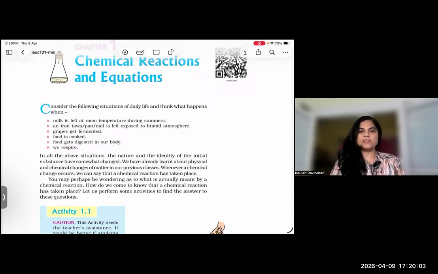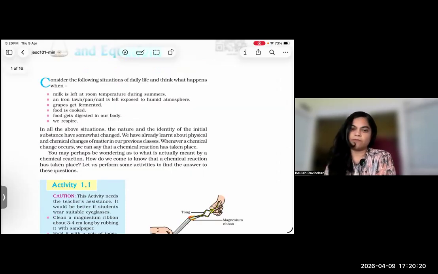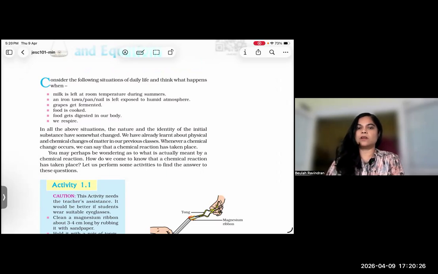Have you ever wondered how milk turns into curd, or iron rusts, or crackers explode? These are not random changes; they are chemical reactions. Whenever a substance changes into a new substance with new properties, we call it a chemical reaction. Examples are burning paper, rusting iron, and cooking food. All kitchen cooking is a chemical reaction.